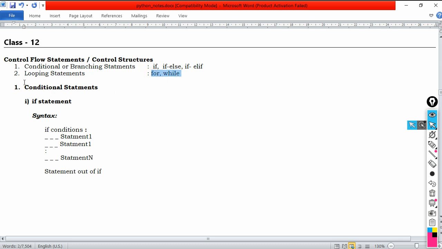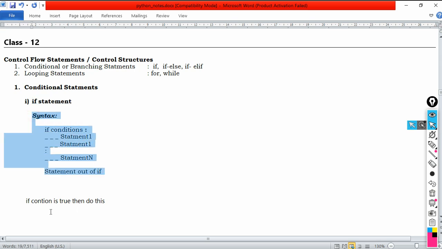First of all, we are going to understand about conditional statements. In the conditional statements, the first statement that we are going to understand is the if statement. When we have to use this if statement? Suppose we want to write statements like this: if condition is true, then do this. If you want to say that in programming, then you can use the if statement syntax.